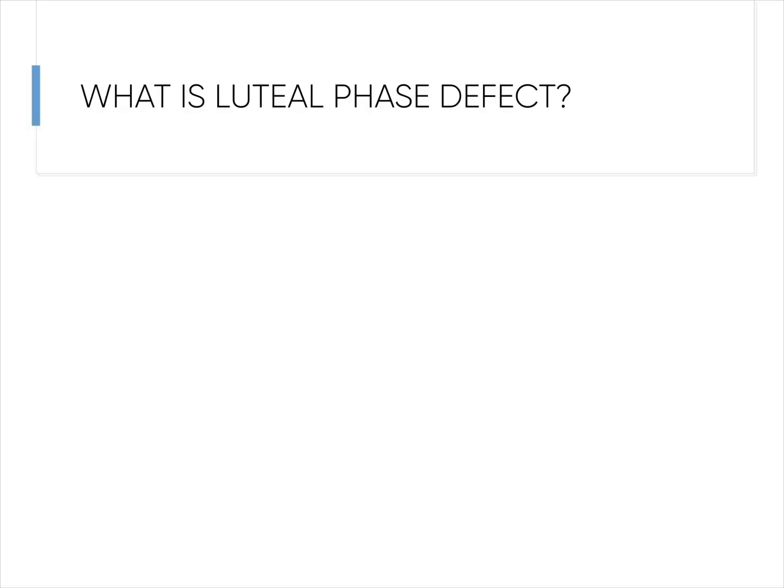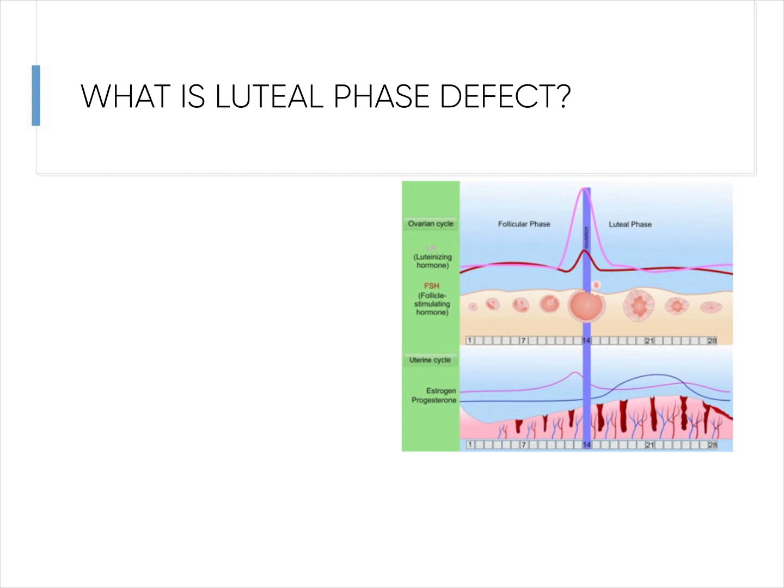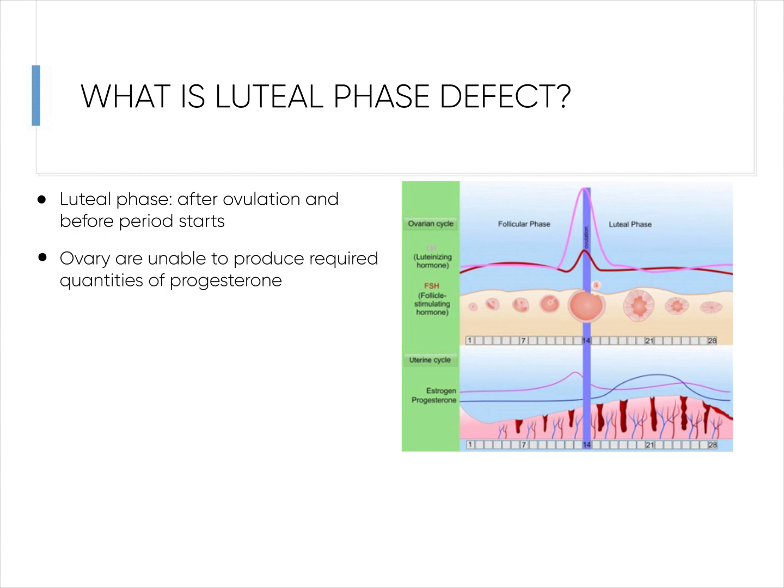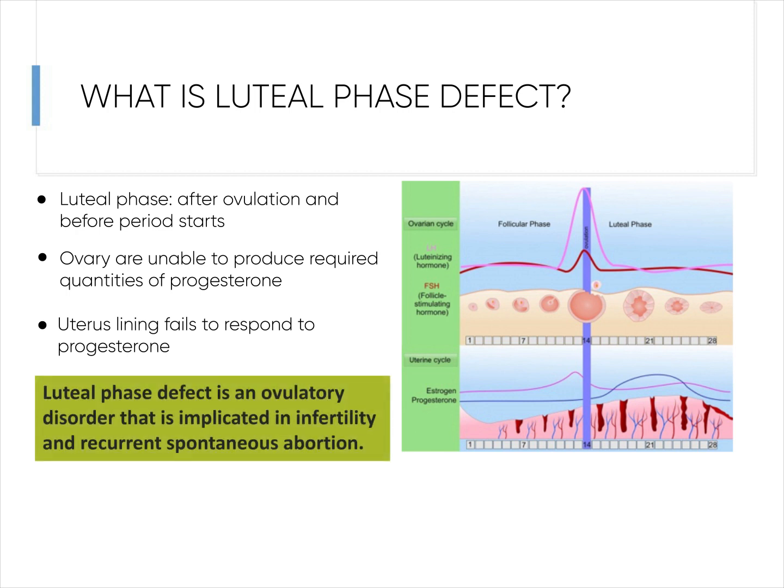Luteal phase defect. The luteal phase is a stage of the menstrual cycle after ovulation and before the period starts. Luteal phase defect occurs when the ovaries are unable to produce the required quantities of progesterone and the uterus lining fails to respond to progesterone. Thus, luteal phase defect is an ovulatory disorder that is implicated in infertility and recurrent spontaneous abortion.